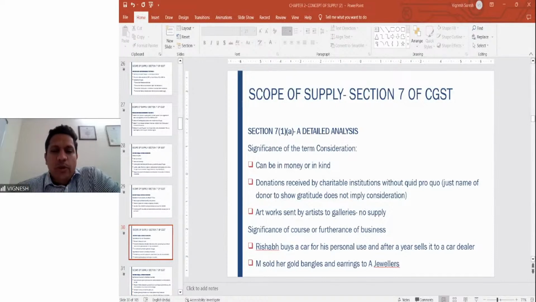So second situation, it is just out of gratitude that the name is given. So if out of gratitude the name is mentioned, it does not imply the consideration. Now I go to the third example.